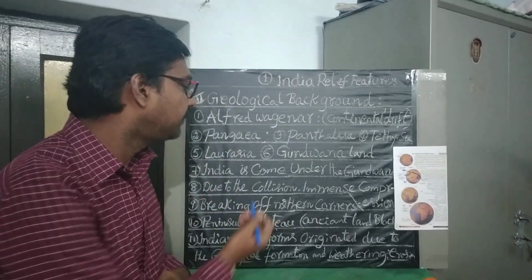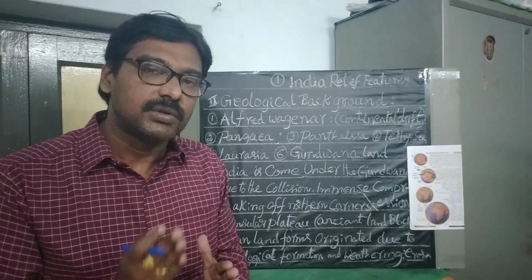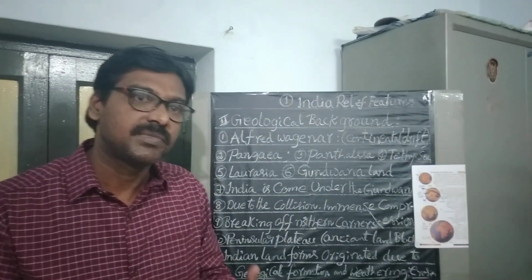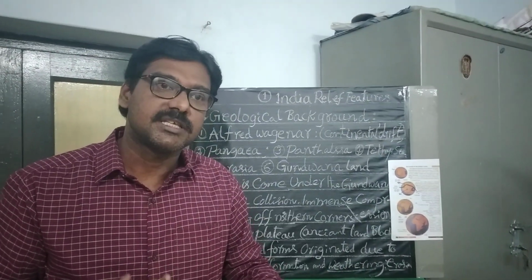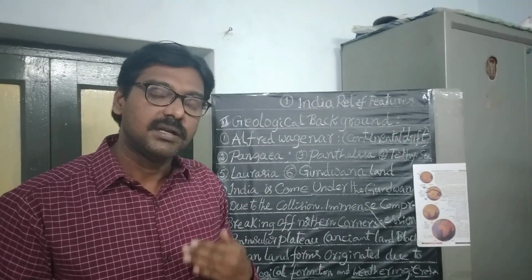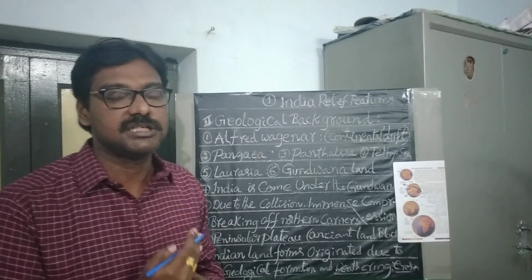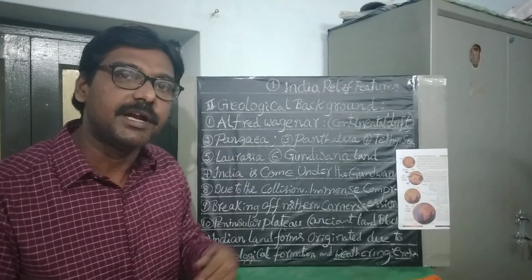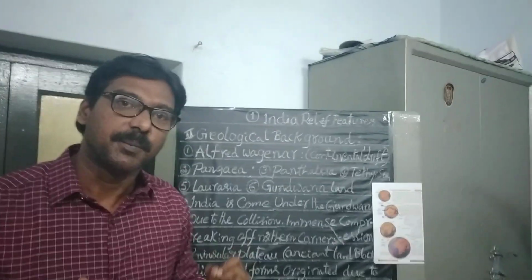India is a part of Gondwanaland. When Gondwanaland as well as Laurasia split into pieces, the Indian plate moved towards the northeast direction and collided with the much larger Eurasian plate.